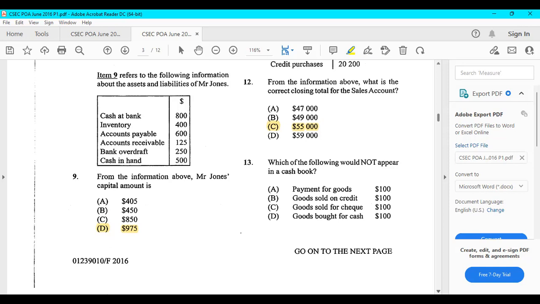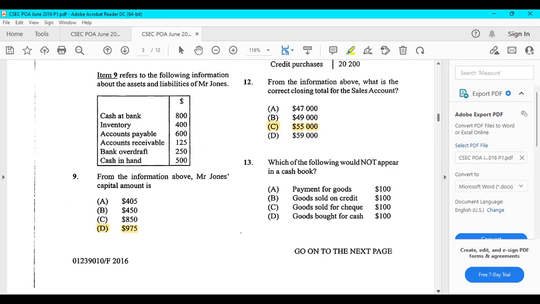Goods sold on credit? No, that won't be in the cash book. You have cash sales in the cash book. You don't have credit sales in the cash book. Because when you sell goods on credit, you don't get any money. There's no exchange of cash. There's no exchange of money in any way. So that cannot be recorded on the cash book.